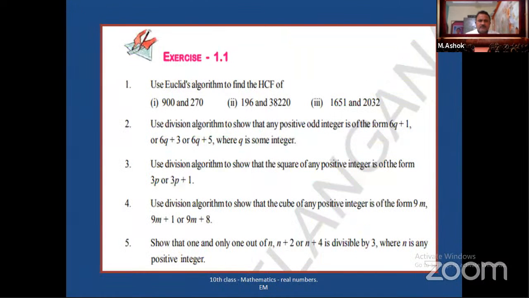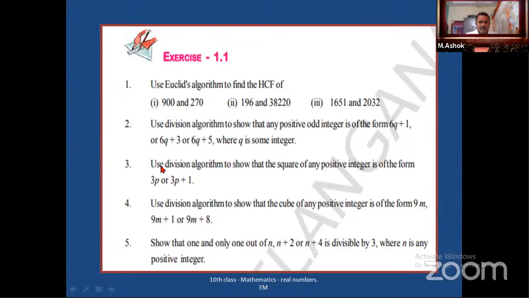So look at a few sums in exercise number 1.1. In the first bit, use Euclid's algorithm to find the HCF of, here he has given 3 sums. Just now I have told how to do it, so practice these 3 sums. These sums are the same as the example sums.